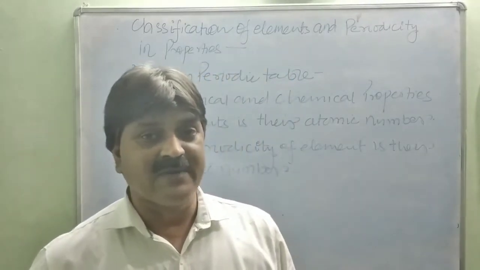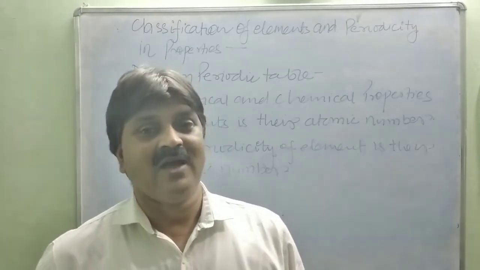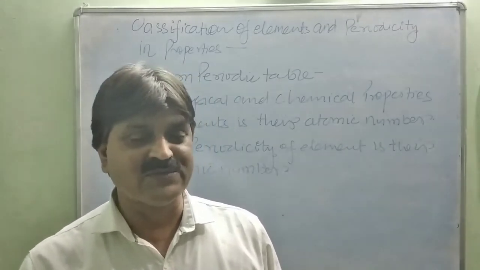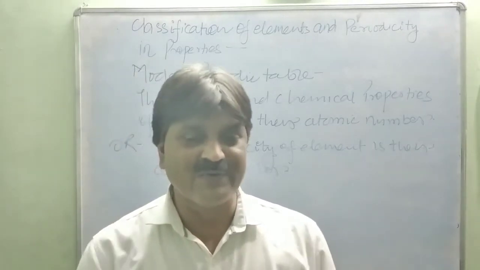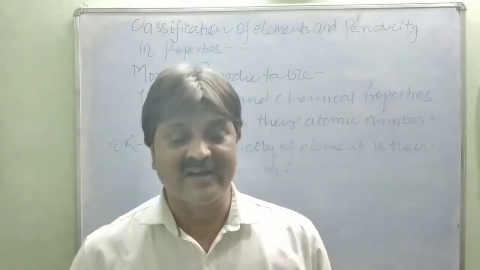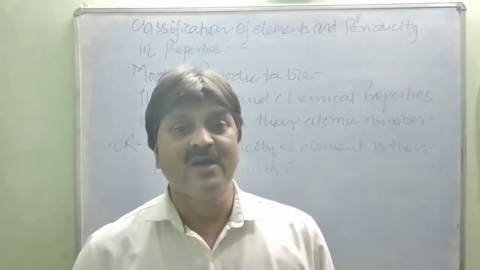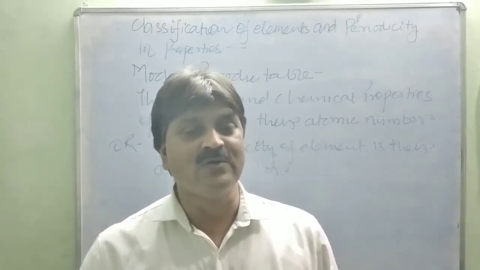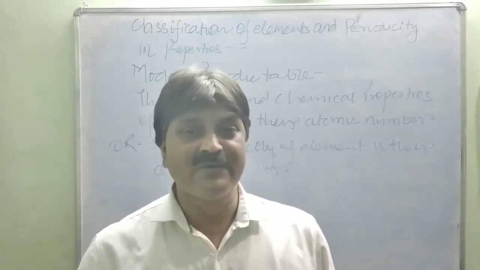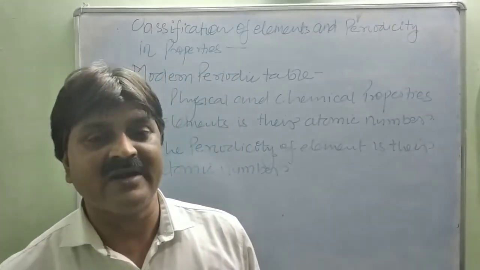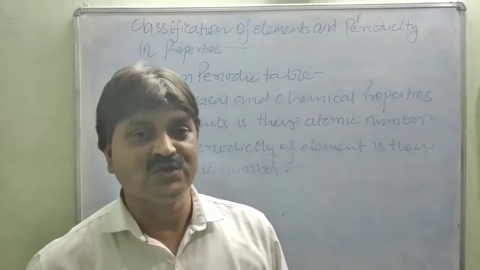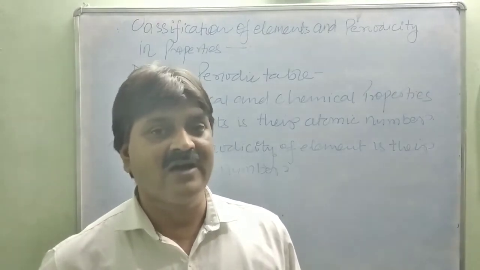But first it is necessary to know how to learn the elements placed in the periodic table and how to formulate the periodic table, because whenever you are able to formulate the table, groups and columns yourself, you can very easily learn the elements.